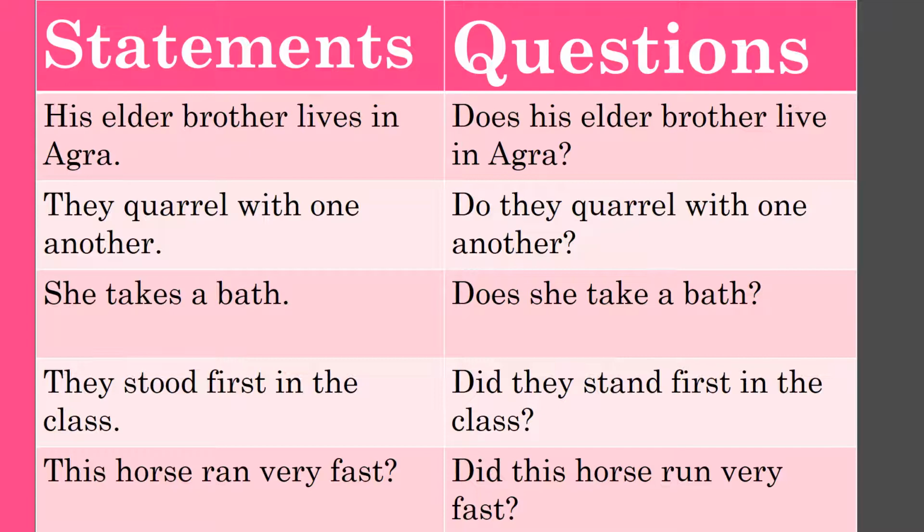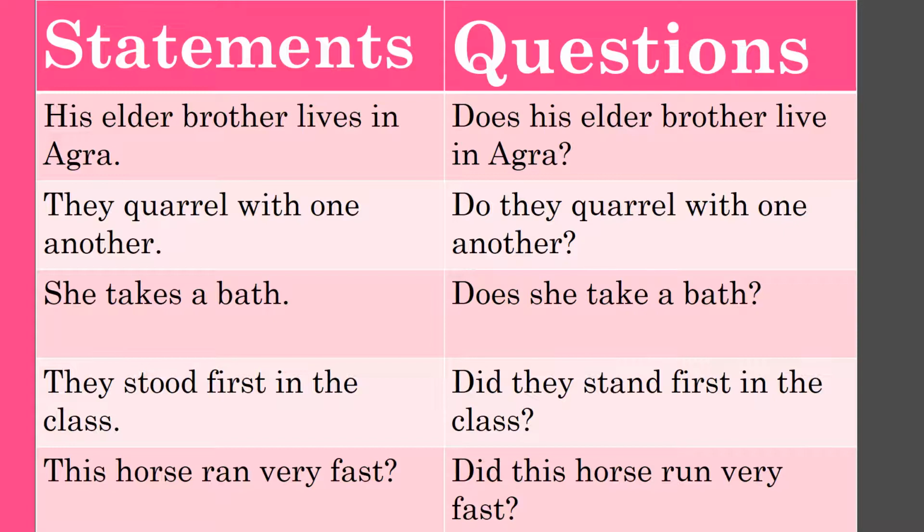Third, she takes a bath. This is again an example of simple present tense. She is the singular subject. So we will use does. Does she, and base form of the verb takes is take. Does she take a bath, and question mark.